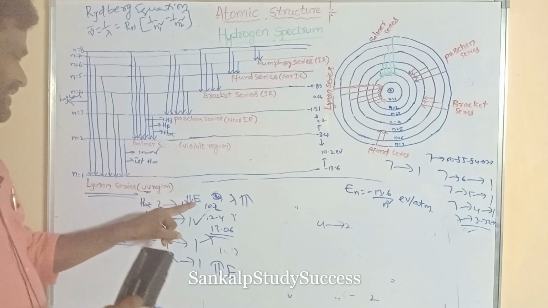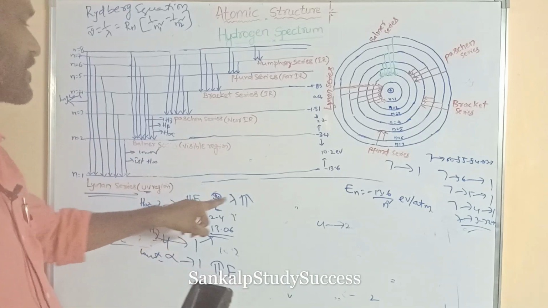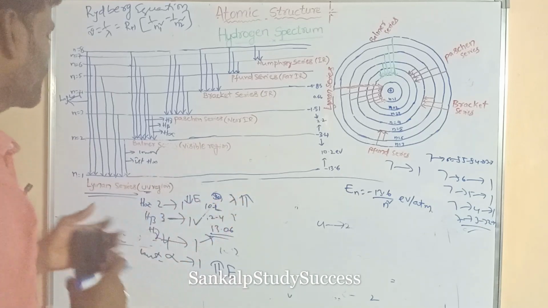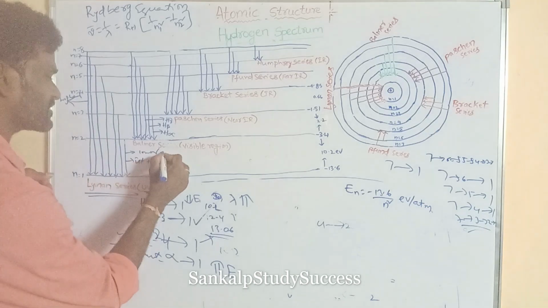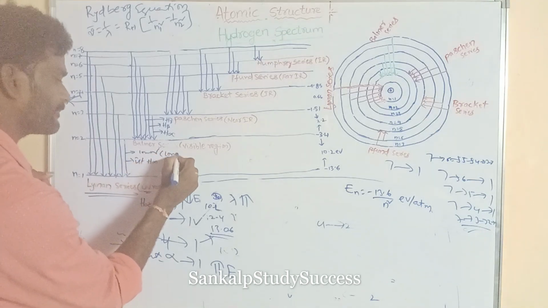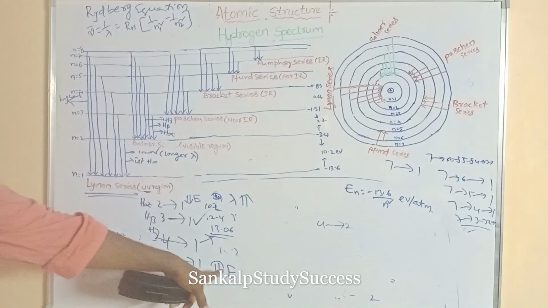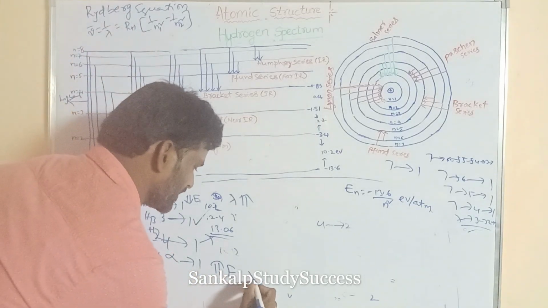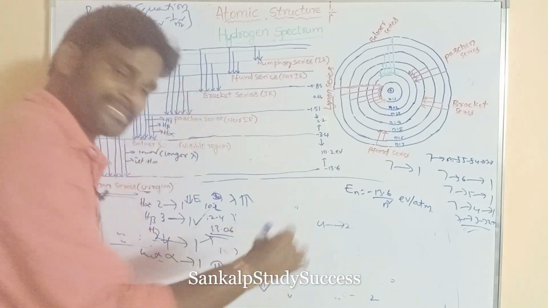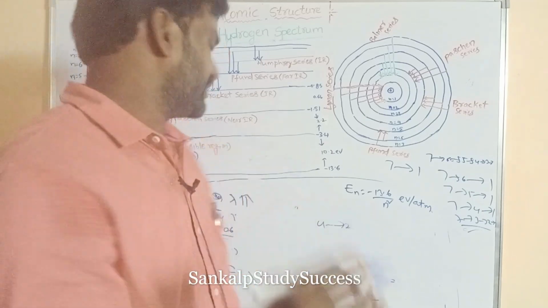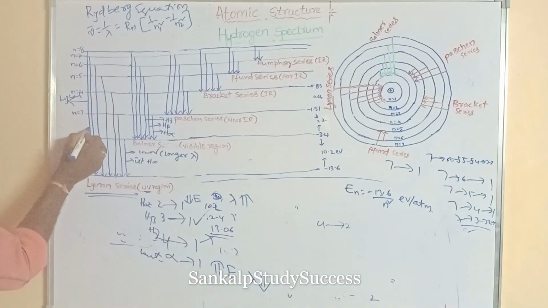So the first line has lower energy, so it has a higher wavelength. The first line is also said to have a longer wavelength. The limiting line has higher energy, so its wavelength is less. So the limiting line is said to have a shorter wavelength.